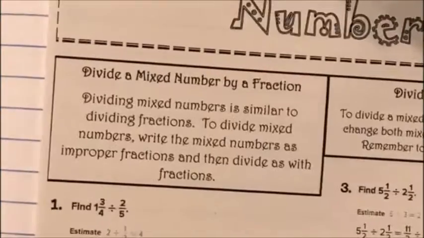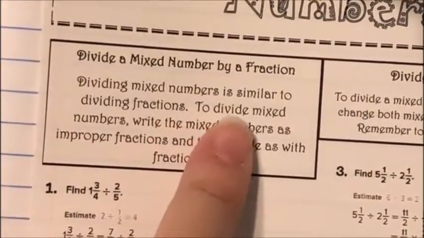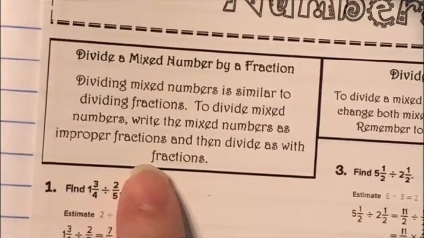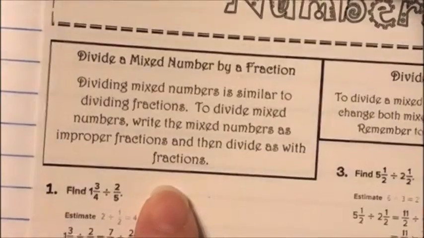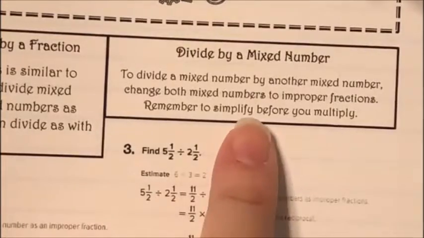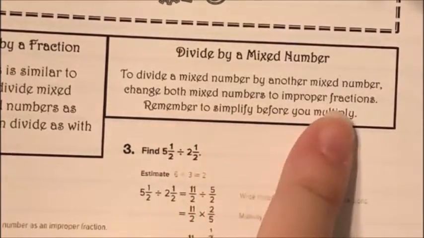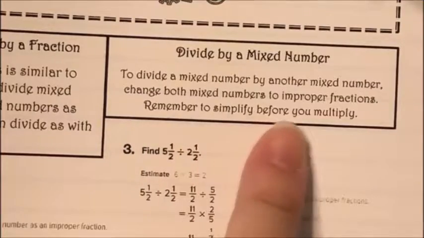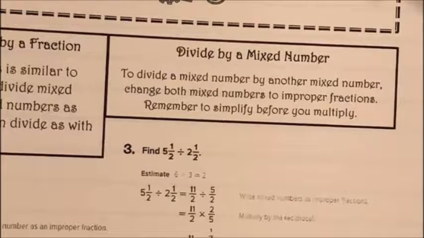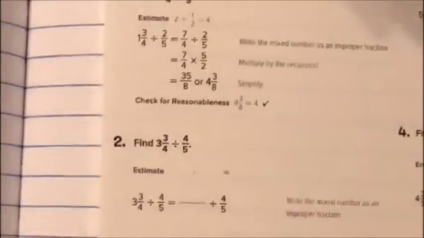So in order to divide a mixed number by a fraction, dividing mixed numbers is similar to dividing fractions. To divide mixed numbers, I write the mixed number as an improper fraction and then divide as with fractions. When I'm dividing by a mixed number, I do the same thing. To divide a mixed number by another mixed number, change both mixed numbers to improper fractions, then remember to simplify before you multiply. The reason you do that is because then you don't have to deal with as many big numbers. So let's look at some examples.